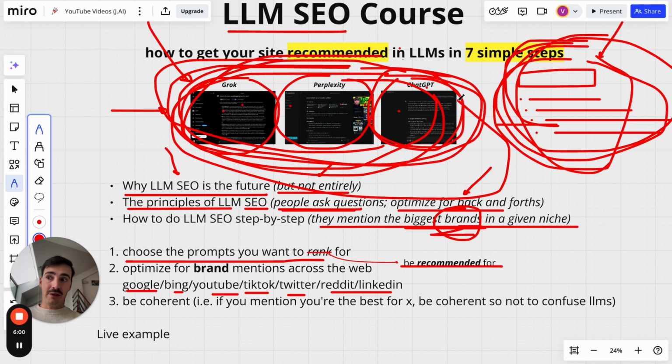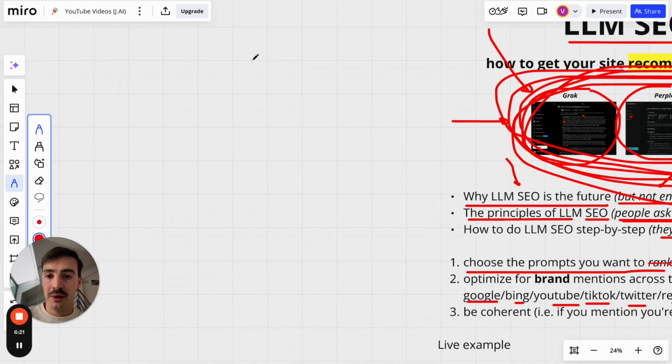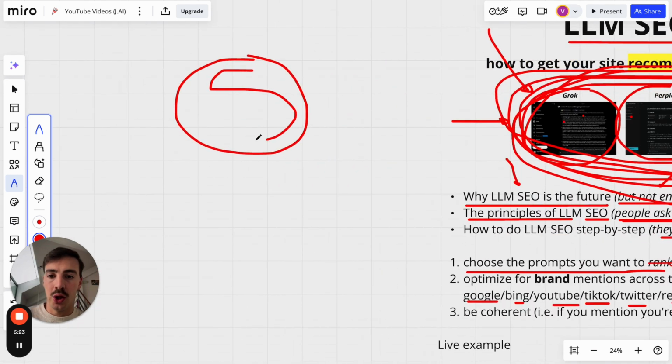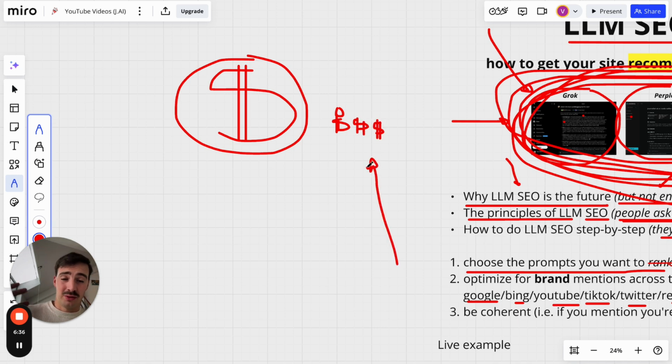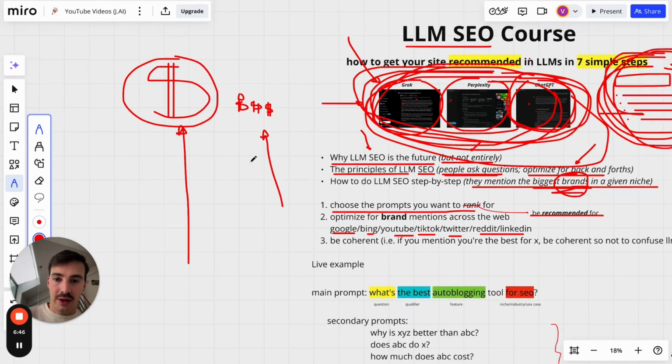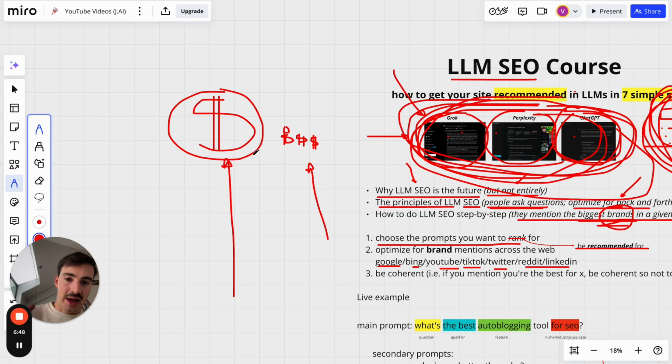So you don't even have to have the biggest brand. You can have, for example, this big brand making a lot of money, and then you can have this small brand making an even greater amount of money. And even though this brand is making more money, so more customers, more reliable, this one has a bigger brand. They make more noise on social. They're hyperactive on LinkedIn, Facebook, Twitter. They're everywhere. And saying active everywhere is a synonym of saying there are more brand mentions of them all across the web.